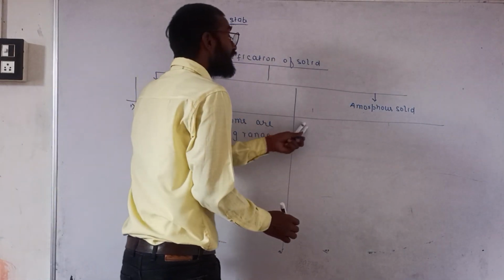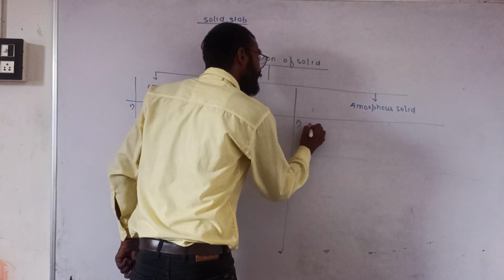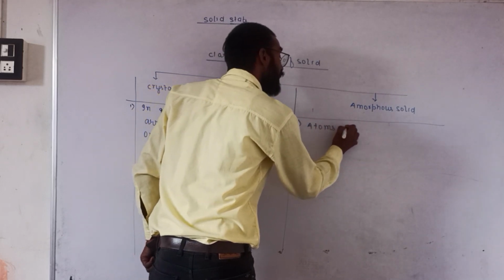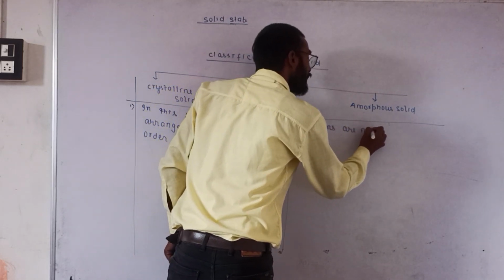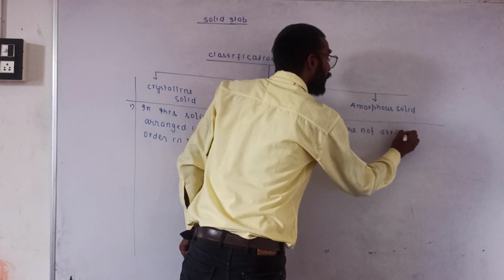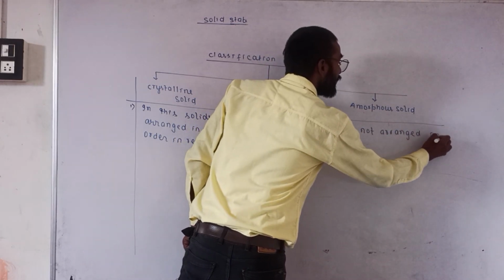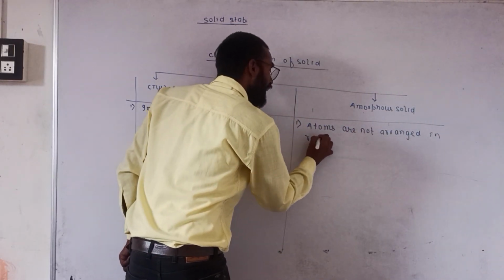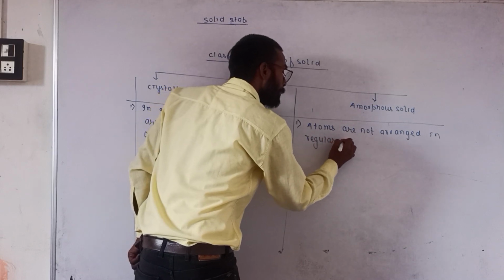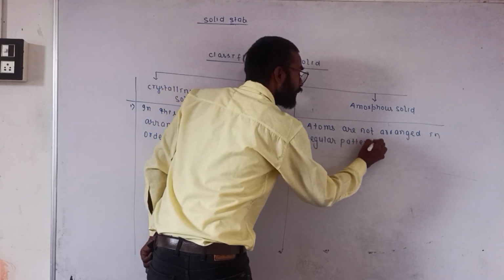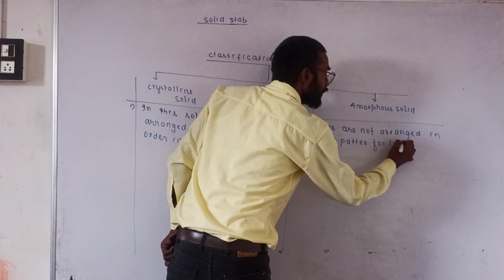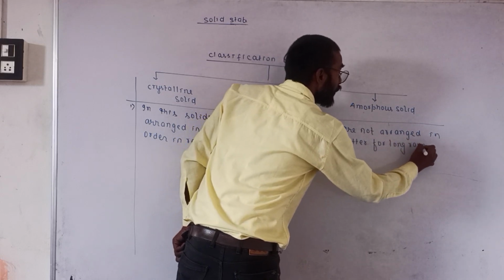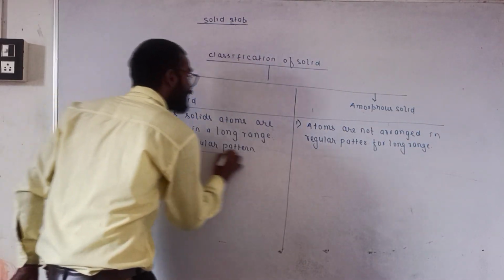In amorphous solid, atoms are not arranged in a regular pattern for long range. Now we can take another example.